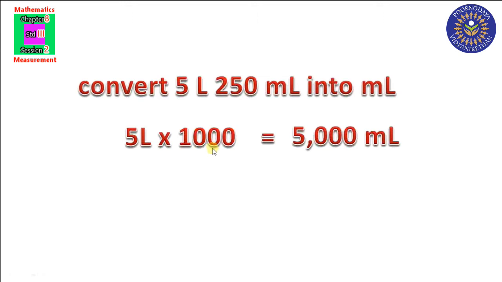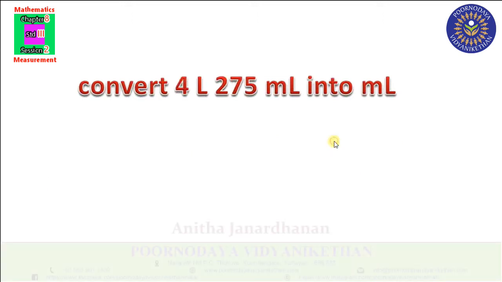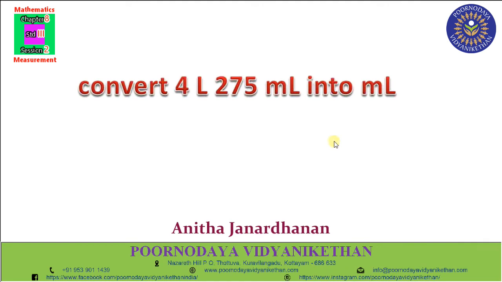Next what we have to do? Yes, we have to add this 250 milliliter to this 5000 milliliter. So 5000 milliliter plus 250 milliliter. What we will get? 5250 milliliter. Clear? Okay. Next, convert 4 liter 275 milliliter into milliliter.